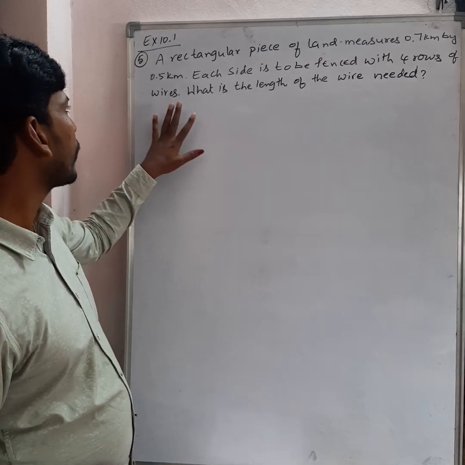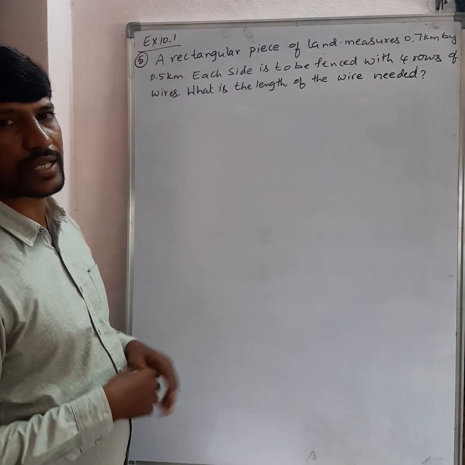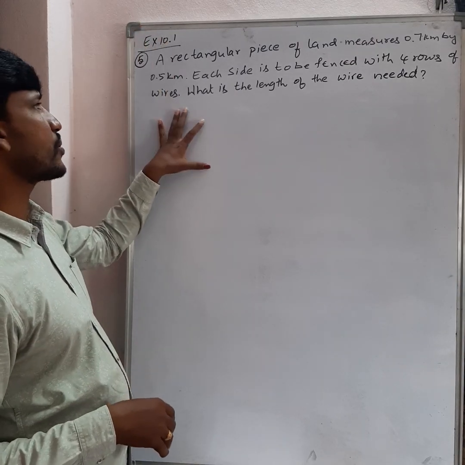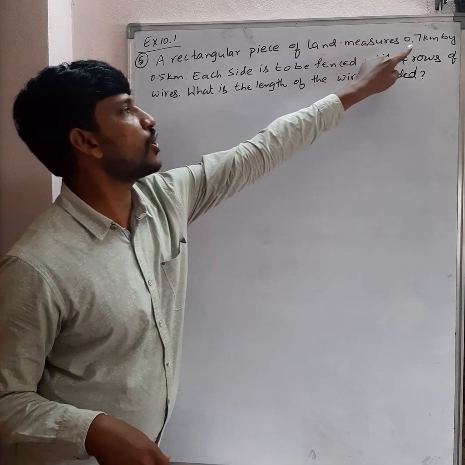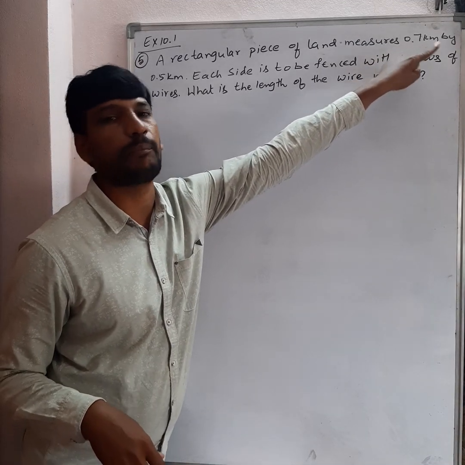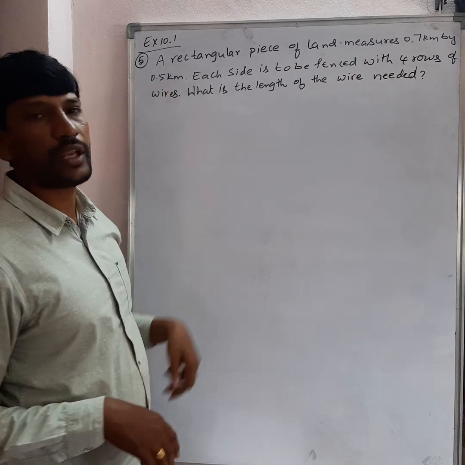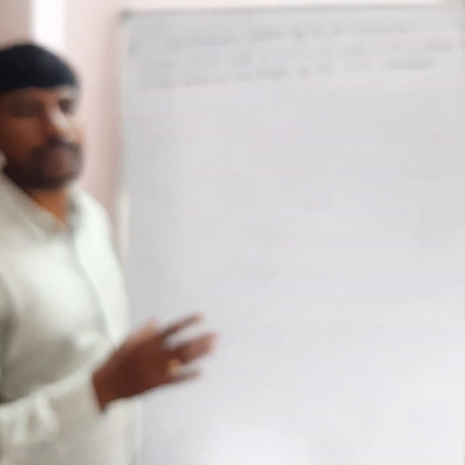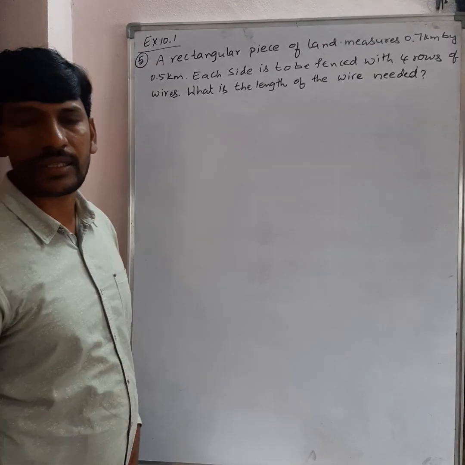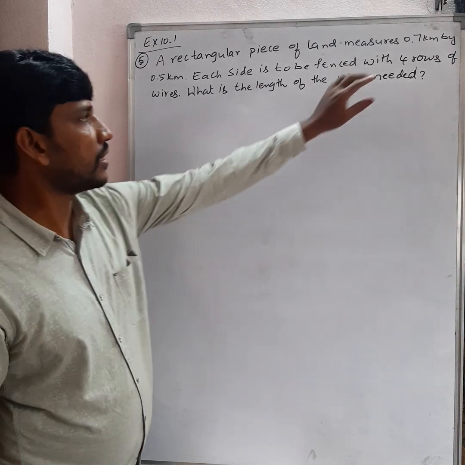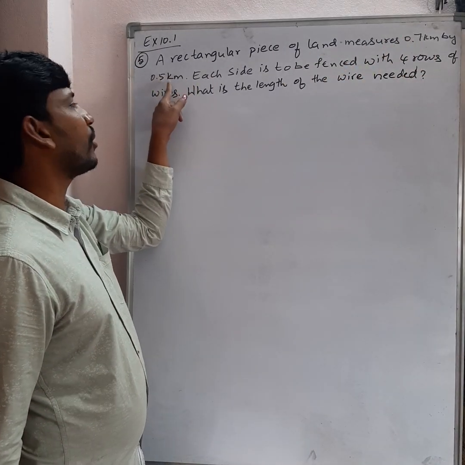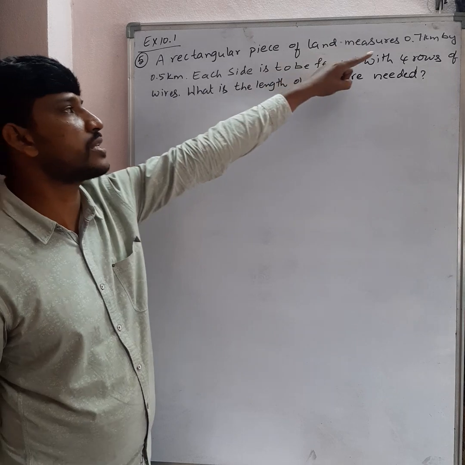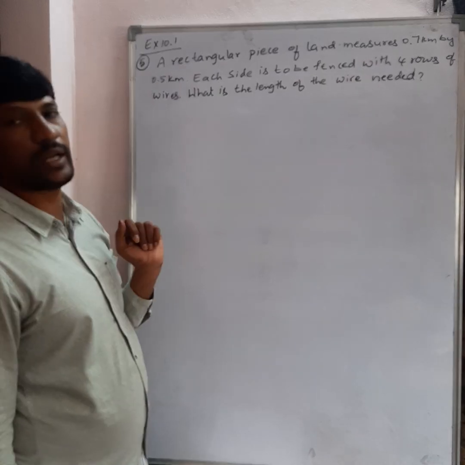See this here, question number 5 from the 10.1 exercise. First of all, read the question. A rectangular piece of land measures 0.7 kilometer by 0.5 kilometer. Decimals we already discussed last year, in the chapter tenths and hundredths. This is nothing but 0.7 kilometer by 0.5 kilometer, decimals 0.7 and 0.5 kilometer.